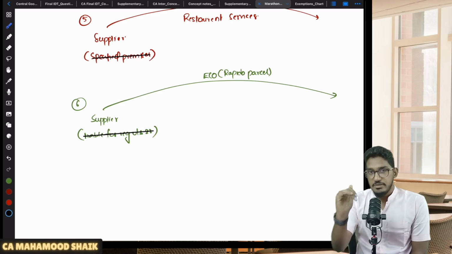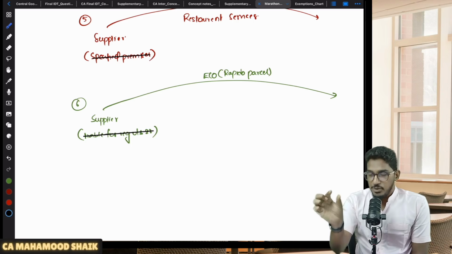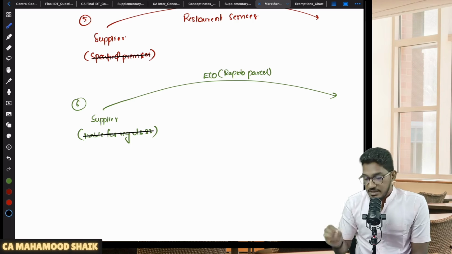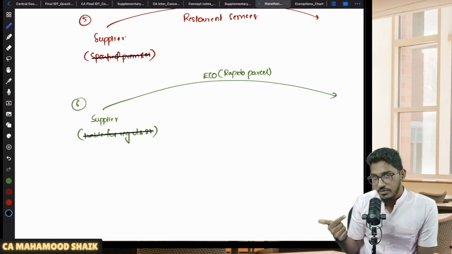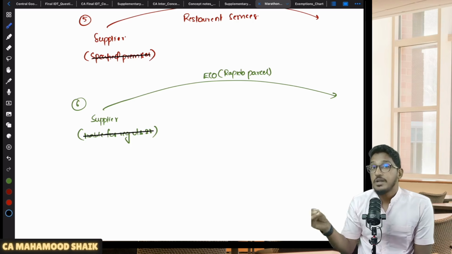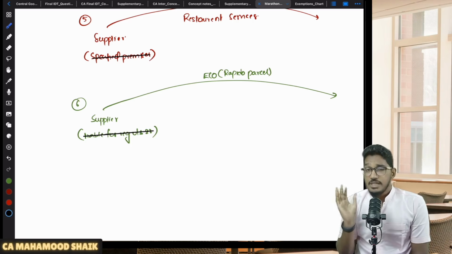He is actually registered with Rapido Parcel. Here, Rapido Parcel is just an aggregator. Who is the actual service provider? That supplier, that individual person who will come to you to pick that book from you. So that is the supplier.